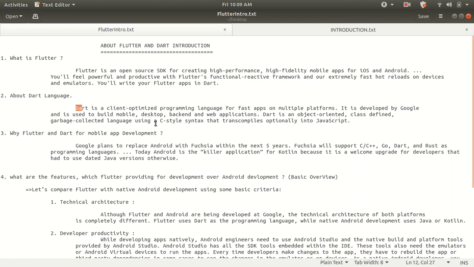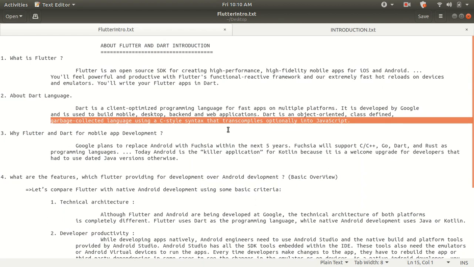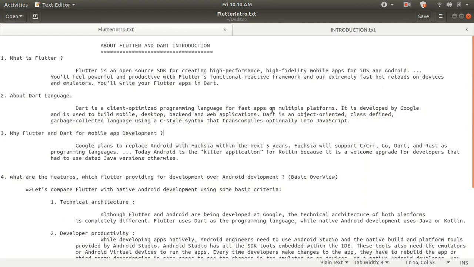Dart is also an object-oriented language, supporting backend, desktop applications, all of which are provided by Dart. As you can see here, it is an object-oriented and class-defined language. And Dart also has support like Java for garbage collection. You can also use Dart as your programming language in your daily routine because it's as powerful as the Java language. So we have an introduction of Flutter and Dart. Let's get started with the Flutter and Dart introduction about mobile applications.